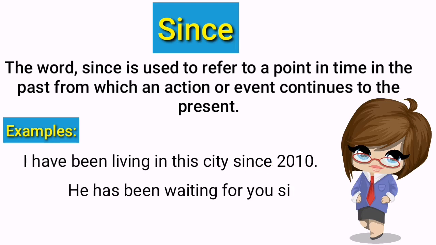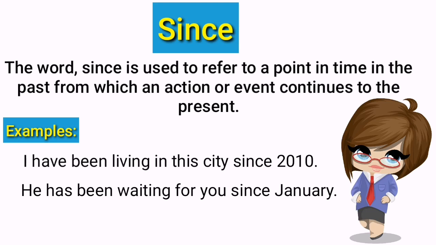He has been waiting for you since January. Again, in this example, the word since indicates the specific starting point in time when the action of waiting began. It establishes that the waiting started in the month of January and has been continuing from that time until the present or a subsequent reference point. The use of since here helps provide context about when the waiting began and how long it has been ongoing. Simply, you can say that again, it shows a point of time.